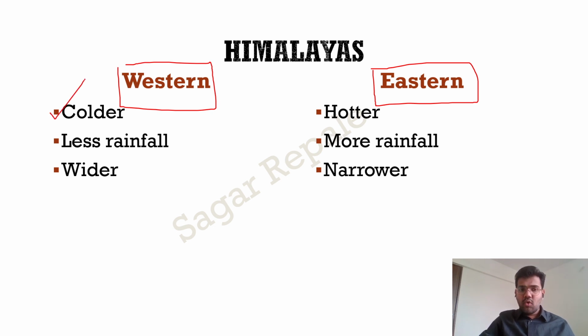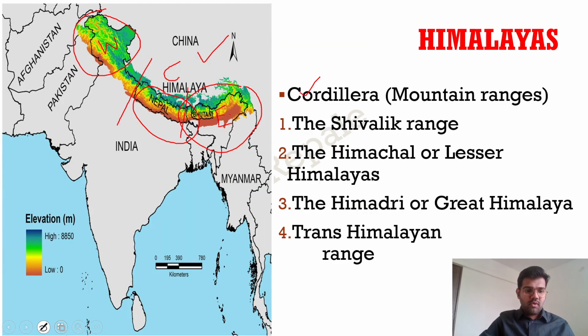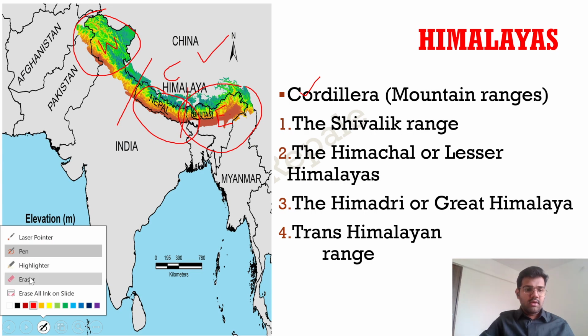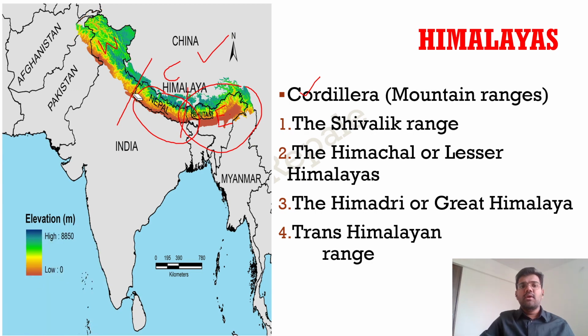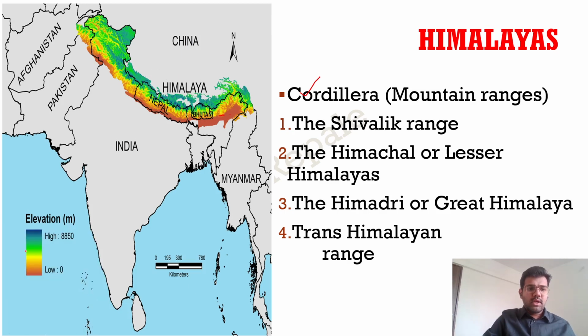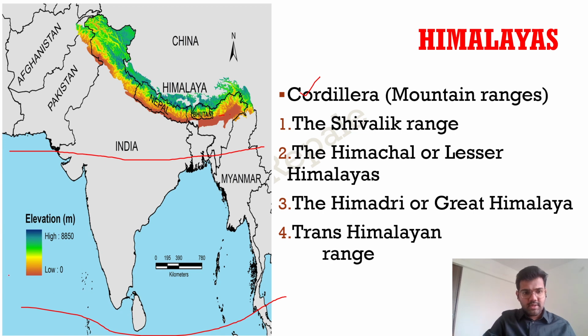Western Himalayas, they are colder. Western Himalayas, they receive less rainfall. So let us see this map. From here, I will explain why they are colder and why they receive less rainfall. We can draw, as in the first lecture, the Tropic of Cancer. So Tropic of Cancer is over here, and equator is to the south of Sri Lanka. Of course, this is not like that, it is a straight line. If you see the Western Himalayas, they are farther from the Tropic of Cancer. They are farther from the equator compared to the Eastern Himalayas.